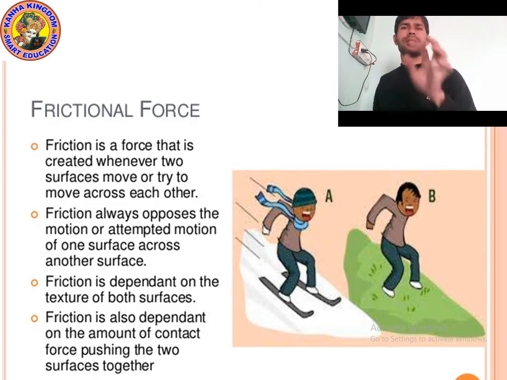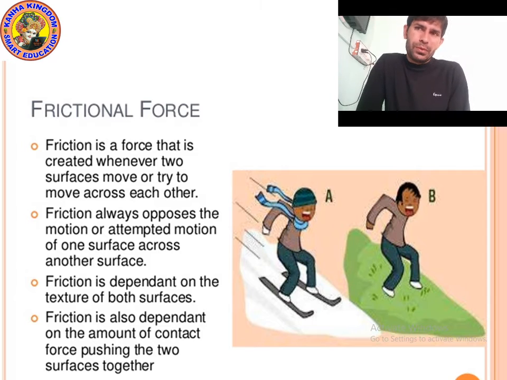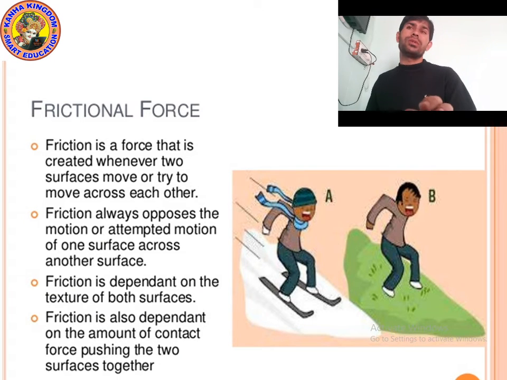If you are running on a rough surface, friction is more, so your shoes will wear out. It also affects machines. First we will see the advantages, then we will talk about the disadvantages. Let's move on to the next point.